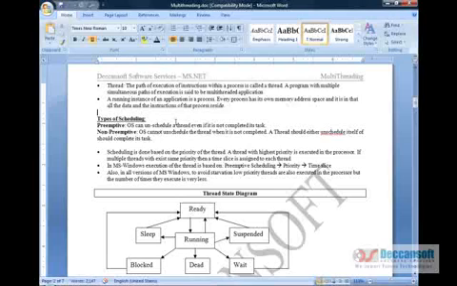So what is a process? A running instance of an application is referred to as a process. See, in the Windows operating system, I can start multiple exes. I can start calculator, I can start paintbrush, I can start MS Word simultaneously. So each one of them I would say is a process.